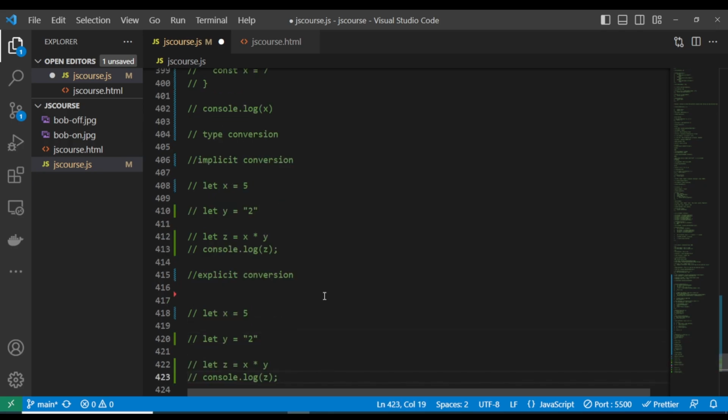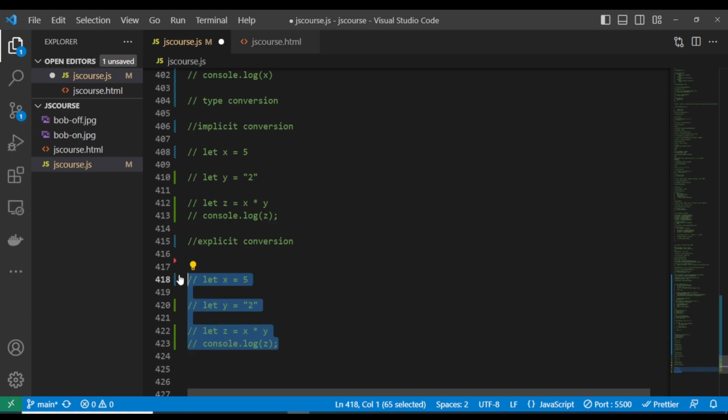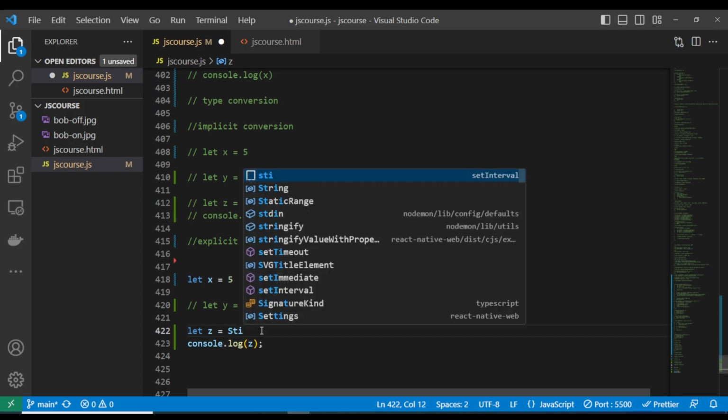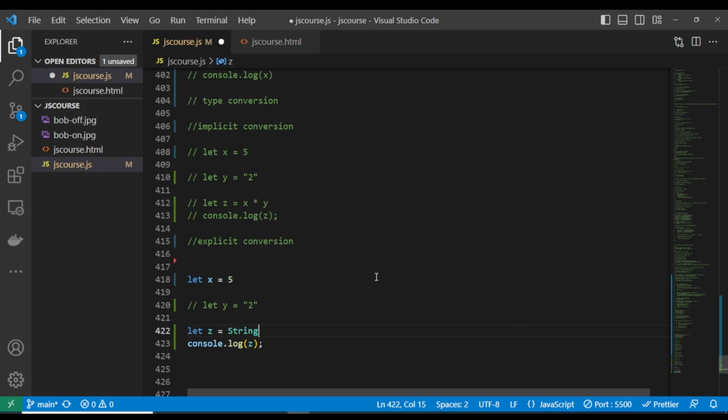So if you come here now, let's comment this. If I want to convert this 5 into a string, see what I'm going to do. I'm just going to write: x is a number. And if I want to convert it into a string, I'm just going to use the String keyword and pass in the x.